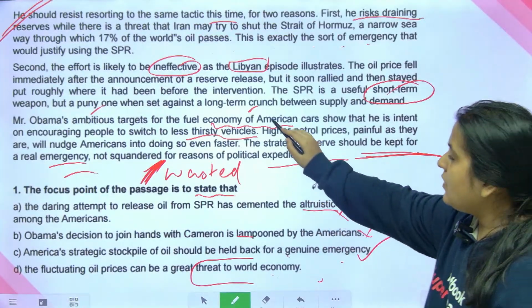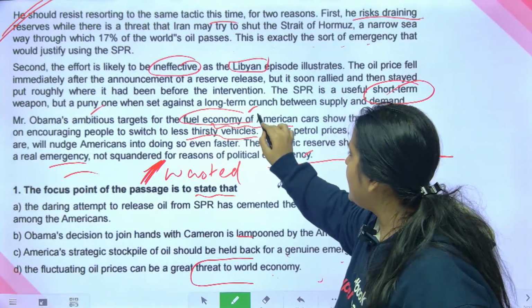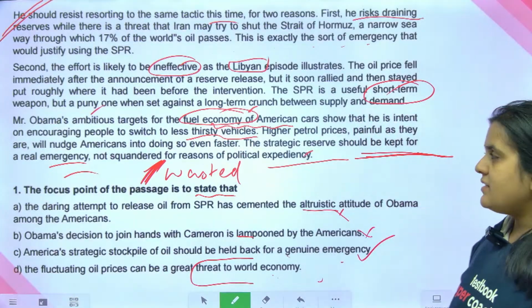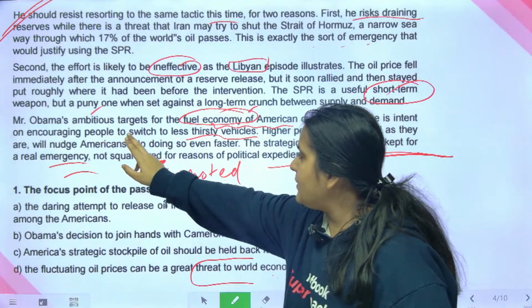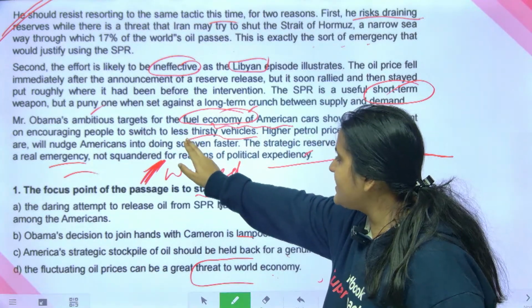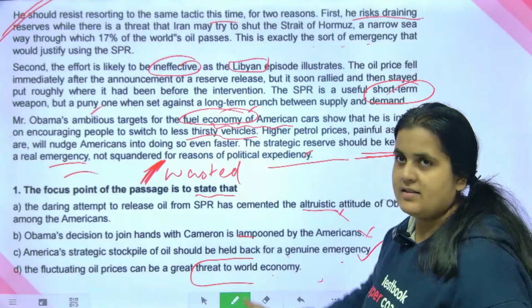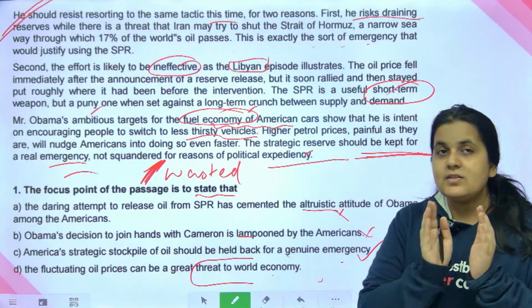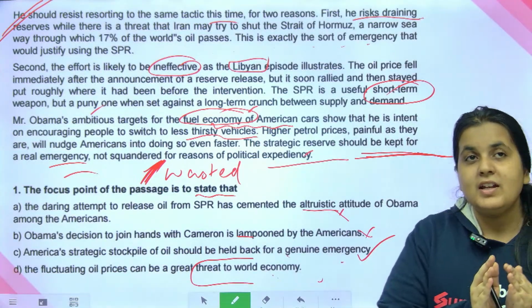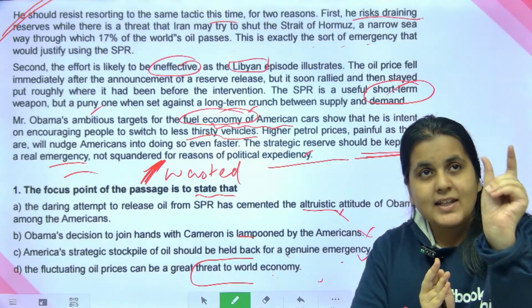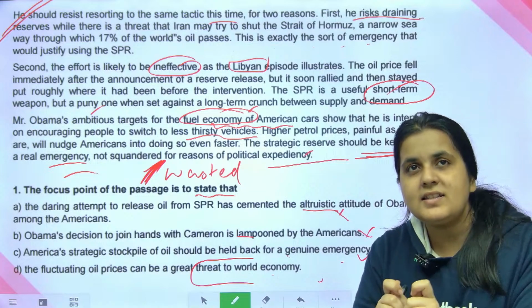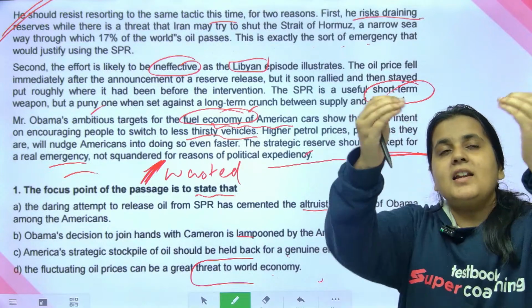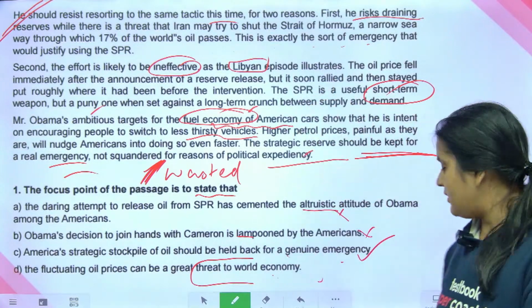So his target for the fuel economy of America, this is where it is. He is intent on encouraging people to switch to less thirsty vehicles. You have to go back to the passage and check the keywords. Keywords is fuel economy. Less thirsty vehicles. Ambitious target, meaning his future.